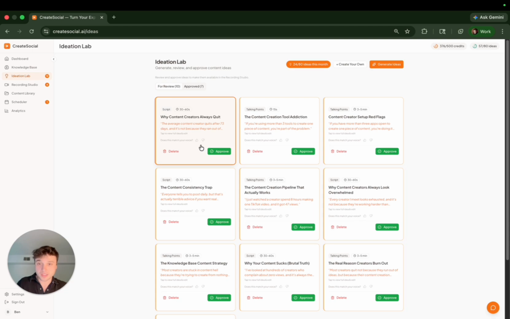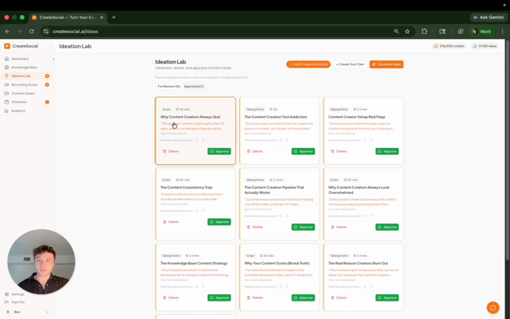If I really like this idea and I want to keep seeing more ideas like this, I can give it a thumbs up. If I don't like this idea and it really doesn't match my voice, before just deleting it, you can give it a thumbs down and then tell us exactly why it doesn't work, so that'll be factored back in the next time we generate ideas for future reference. So you can say it's not relevant to your niche, it's too generic, you already covered this, it's the wrong tone, it's not interesting, or it's too complex. There's all these different options so that we really can dial it in over time as you generate more and more ideas.